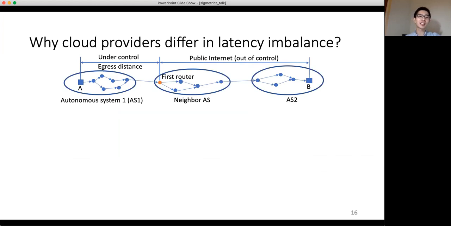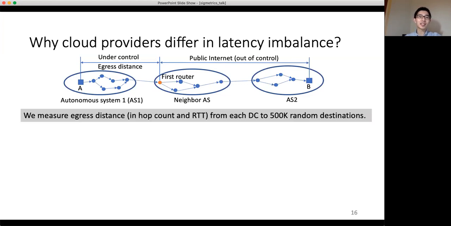We refer to the distance from router A to the first router in the neighbor AS as the egress distance. Networks within the egress distance are under the control of AS1, while networks beyond are the public internet, which is out of control. We measured egress distance in hop count and round-trip time from each data center to 500,000 random destinations.